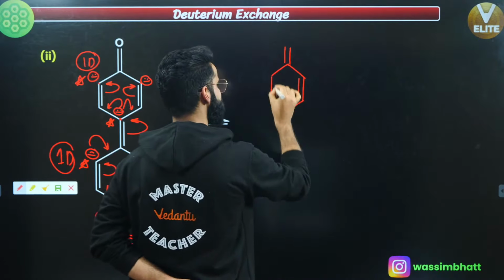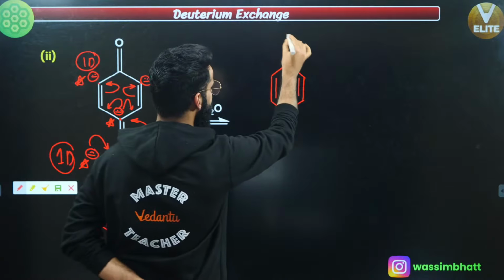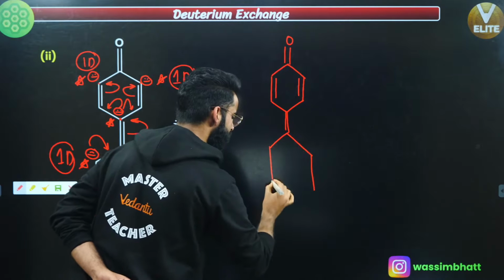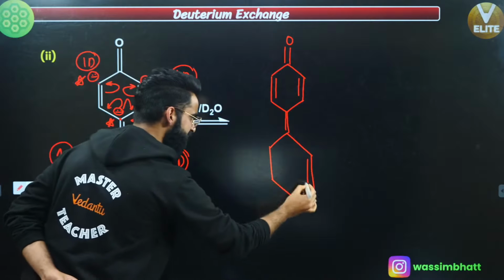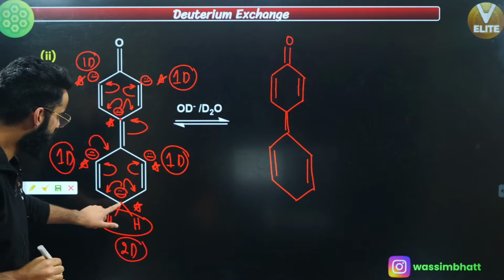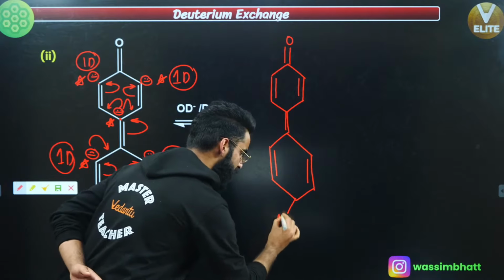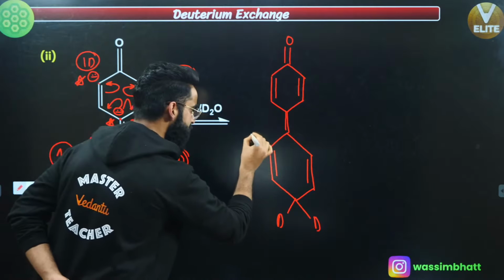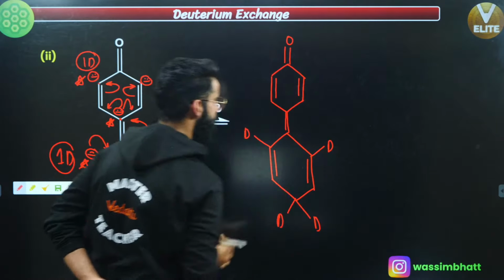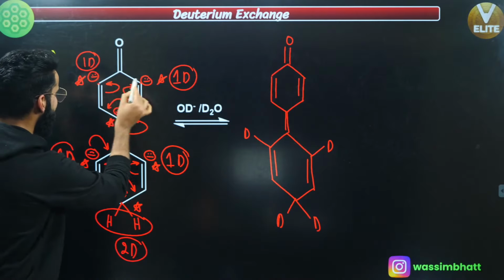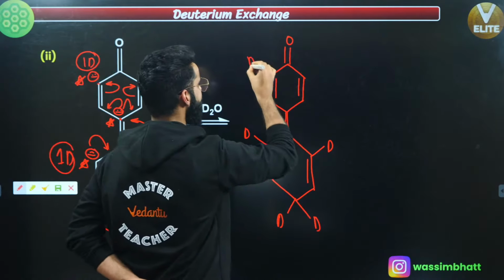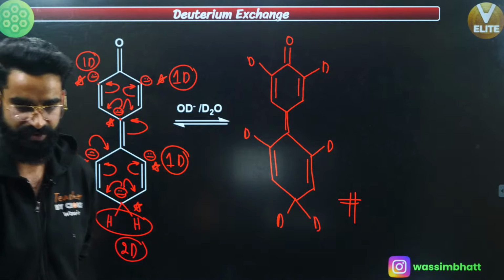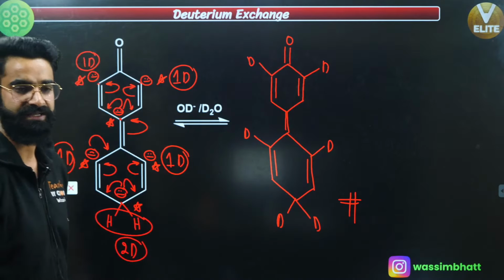Understand? Nothing to do with the structure. Keep these pi bonds as such. And at the top, you had oxygen. Keep this double bond in between as such. And in the bottom, you are going to do nothing till now. Just keep these pi bonds. Now, over here, you are replacing two hydrogens by two deuteriums. So one deuterium on this side, one deuterium on this side, for example. What all positions are there? This one and this one. Just attach one deuterium right here, one deuterium right here. This is the final structure which you got, and this kind of exchange is what we call deuterium exchange. So you attach 6 deuteriums instead of 6 hydrogens.